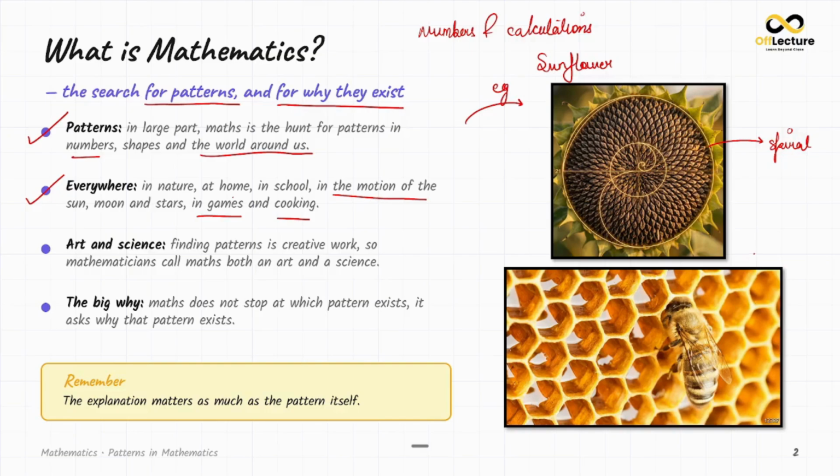And this is a honeycomb. Everyone has seen a honeycomb? Once you look for the patterns, honeycomb cells are hexagons in nature. Hexagons means the shape which has 6 sides: 1, 2, 3, 4, 5, and 6. The sun traces the same arc every day. This is another example.